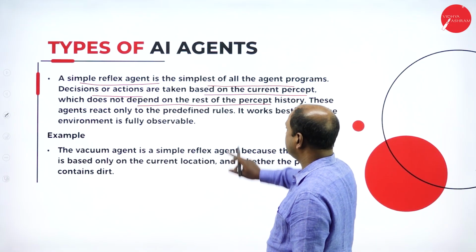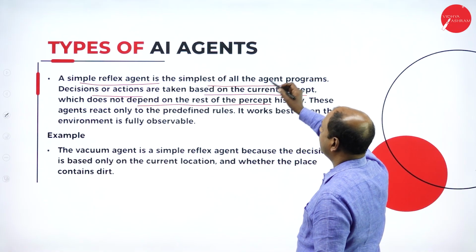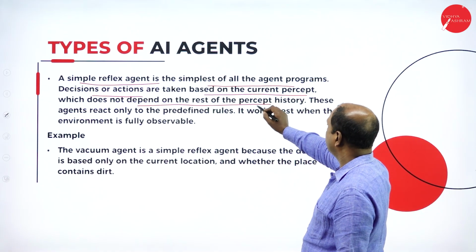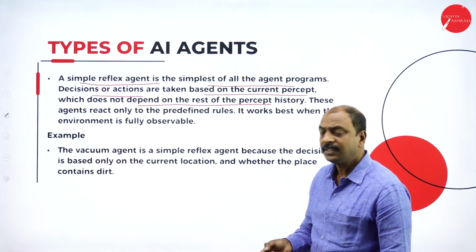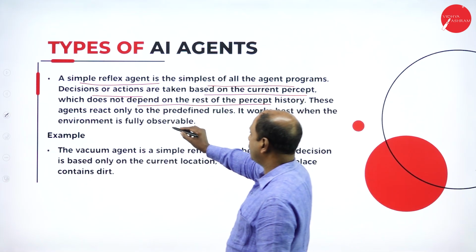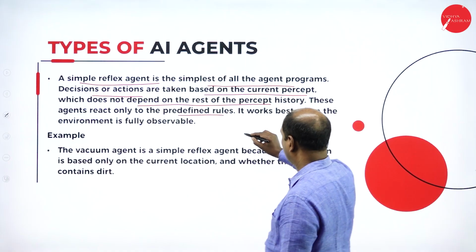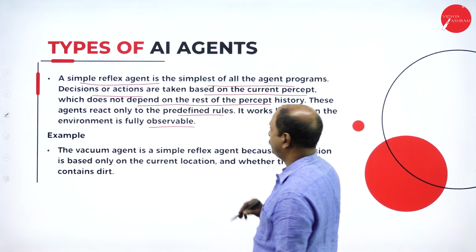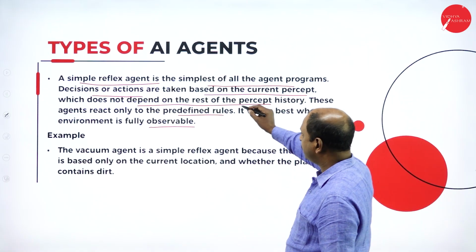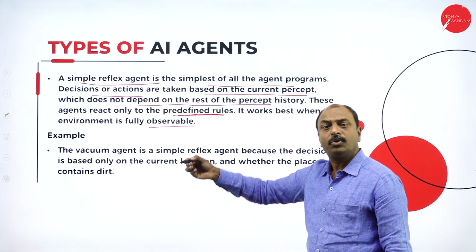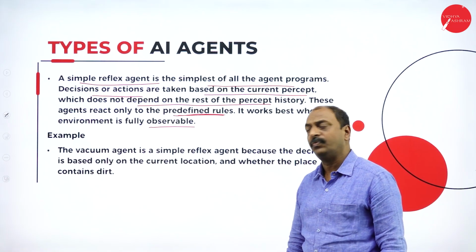It doesn't depend on previous history or other data. These agents react only to predefined rules. It works best when the environment is fully observable.